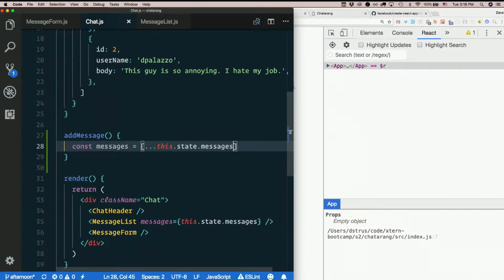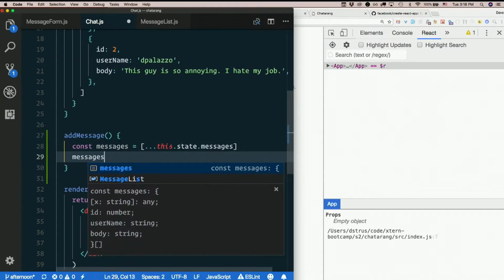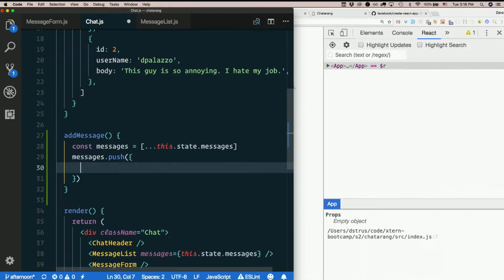So if you put that inside square brackets, you're making a new array that contains the things you just broke out of that one. It's a nice, handy shortcut for copying an array, because otherwise it's just a reference to the same one in the same location in memory. So having done that, I can call messages.push.